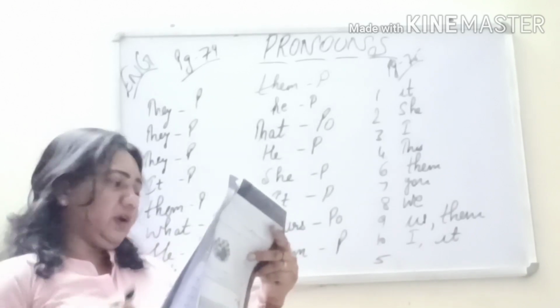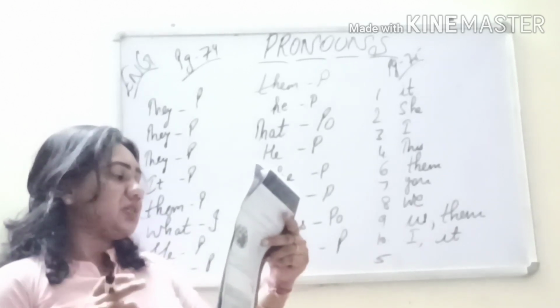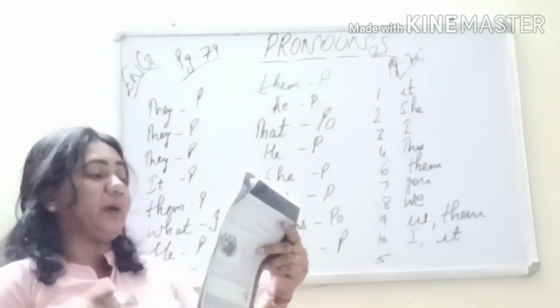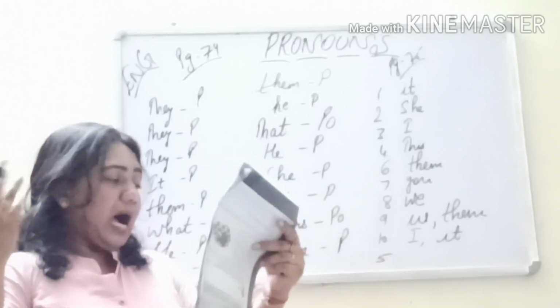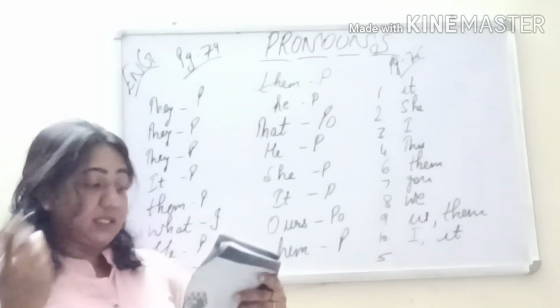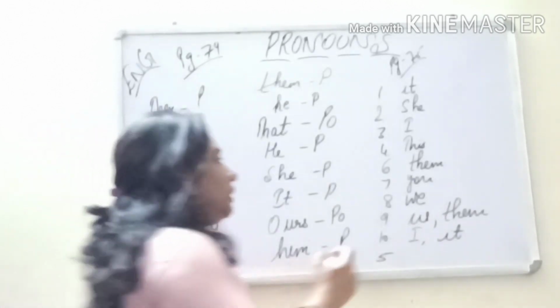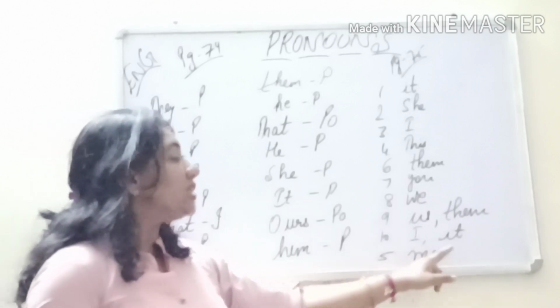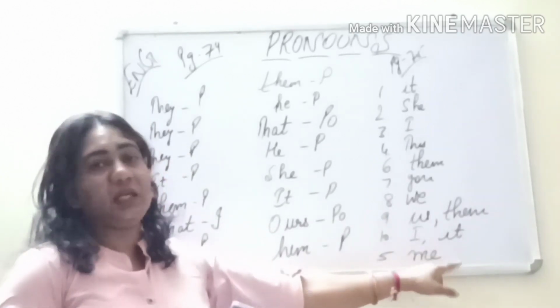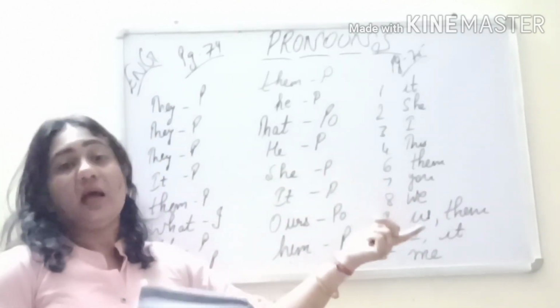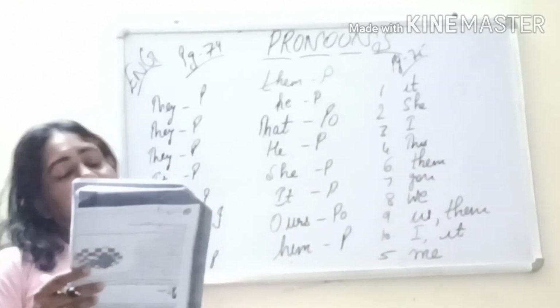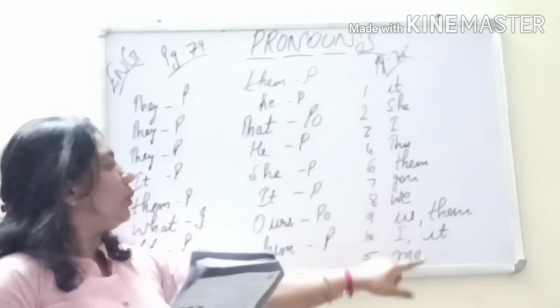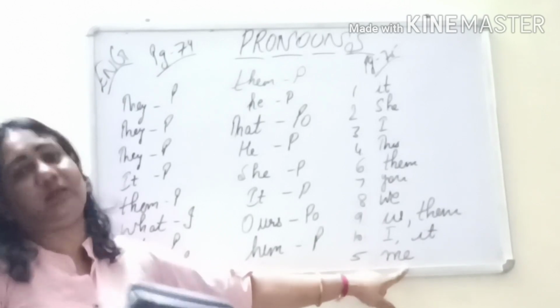Next, the 5th one was left. Let's complete it. Aunt Kaveri gave Dash a pipe to practice and play. Aunt Kaveri gave us. It can be us, but I have written here me, because we have to use a personal pronoun. So it is me. She gave me a pipe, which means a musical instrument, to practice and play. So this way we will complete the list of personal pronouns.